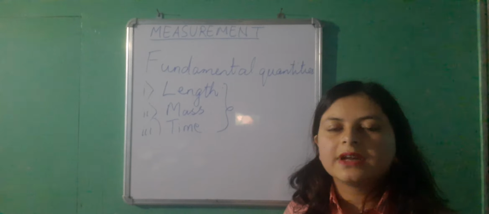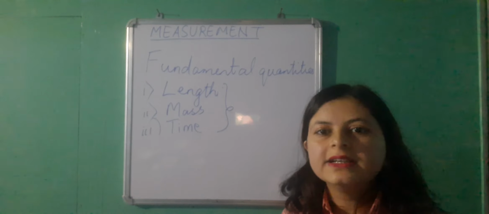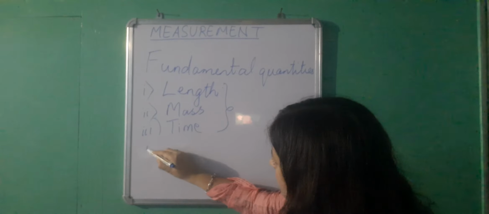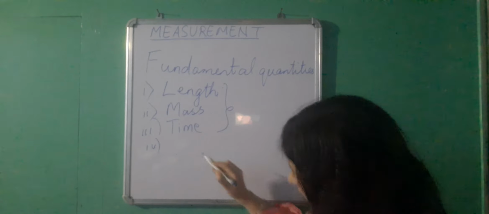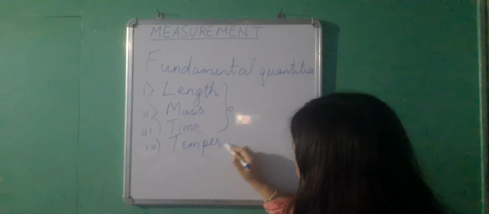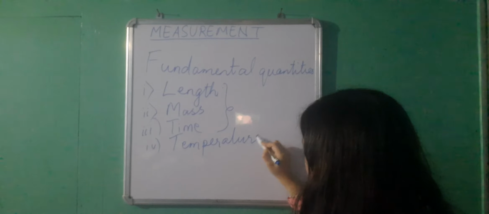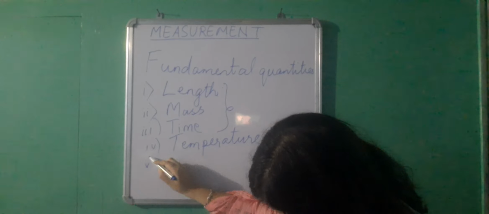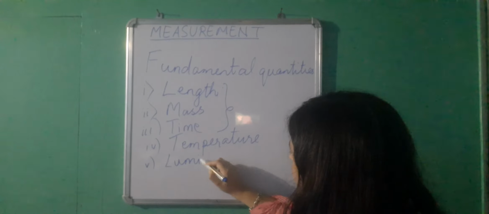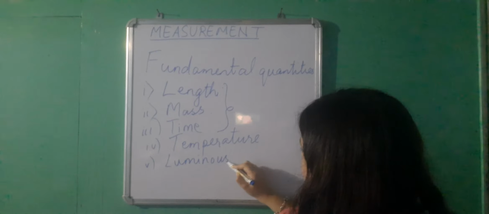Later, some more fundamental quantities were added in the SI system. I'll be giving you the list. After time, temperature is also considered to be a fundamental quantity. The fifth one is luminous intensity, intensity of light.